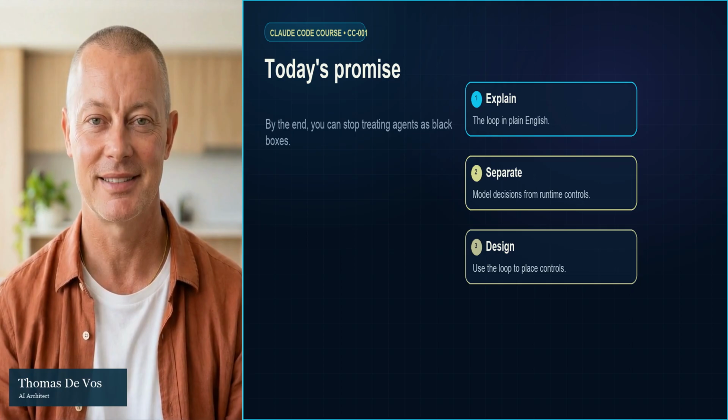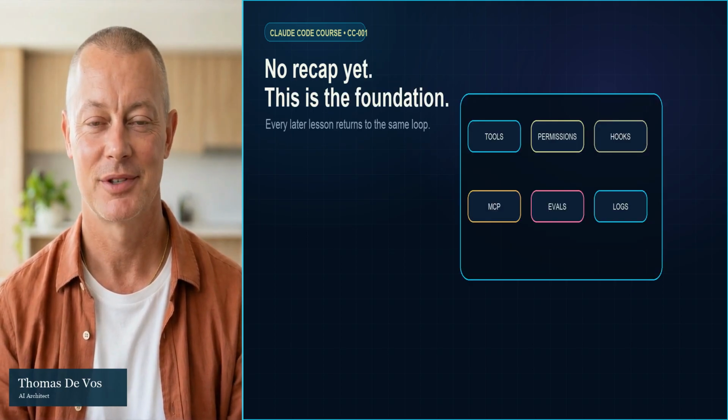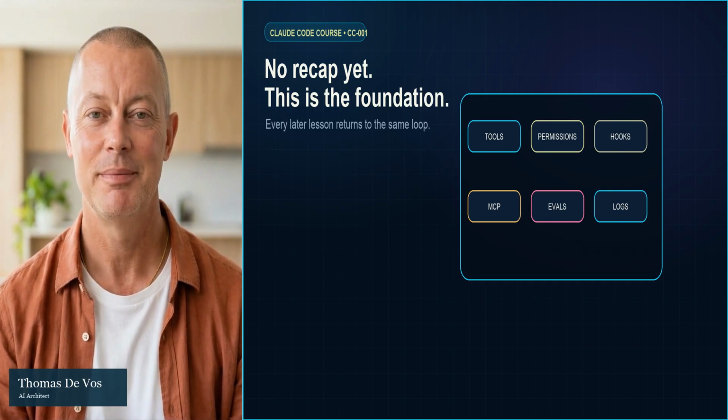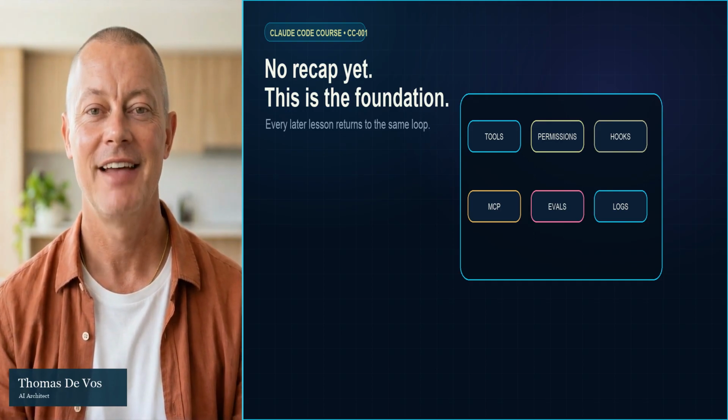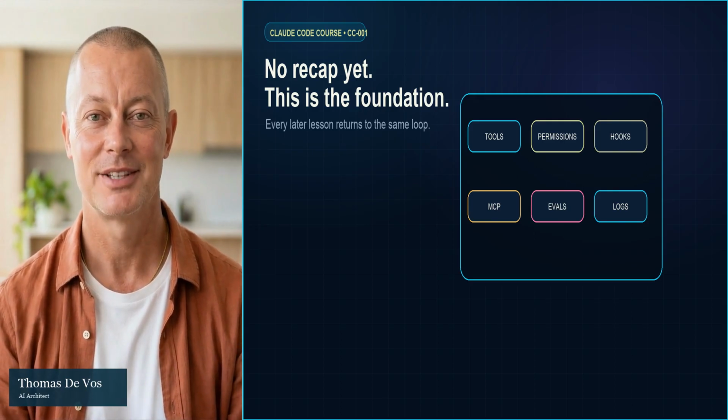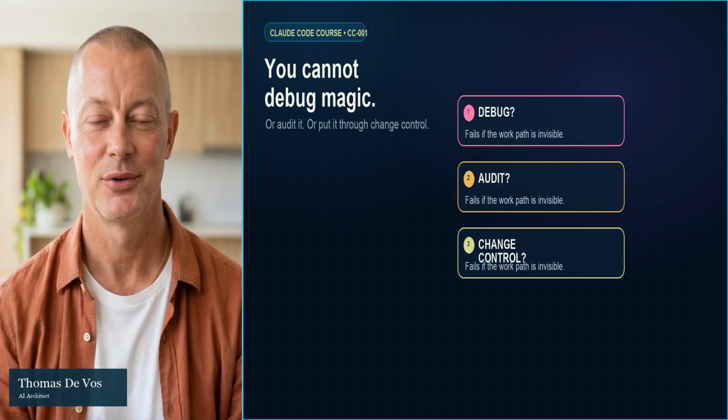Because this is the first lesson, there is no previous episode to recap. Instead, this is the foundation we will repeat throughout the series. Every later lesson comes back to this. The agent does not act by magic, it works through a loop.